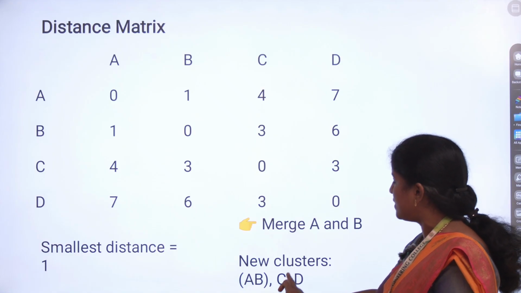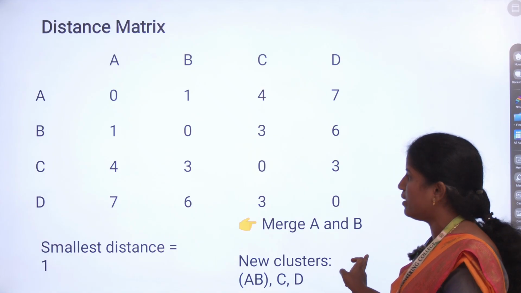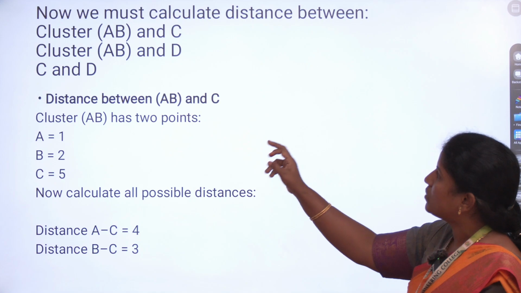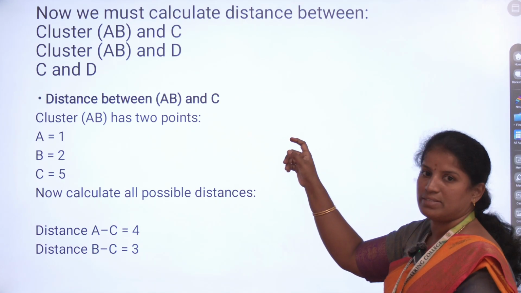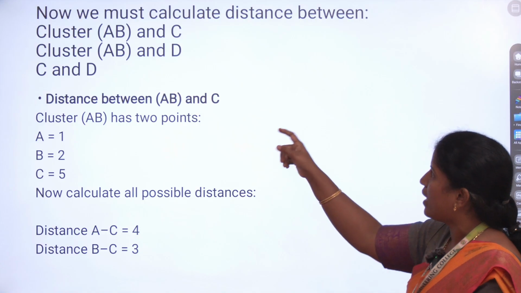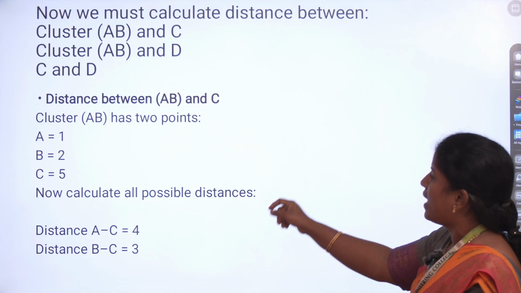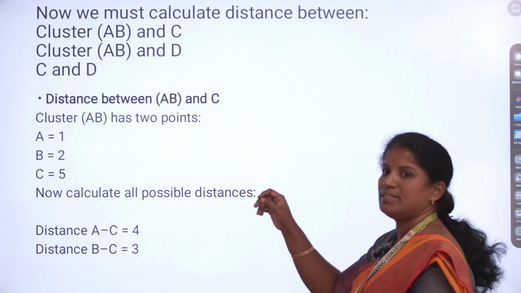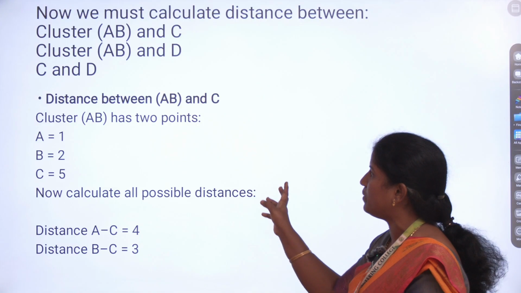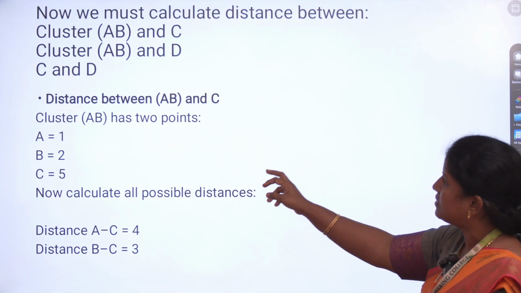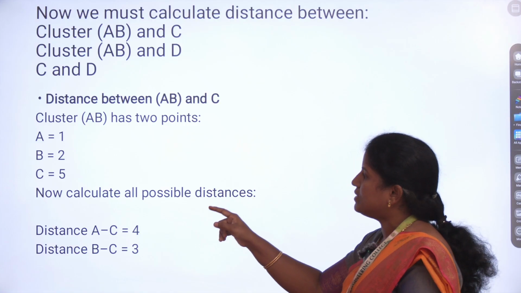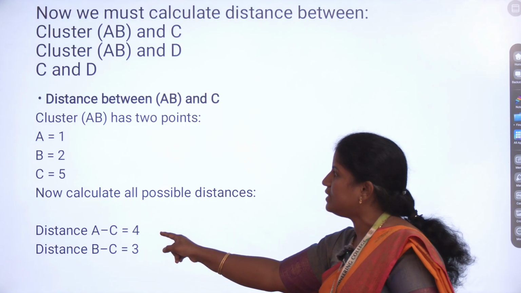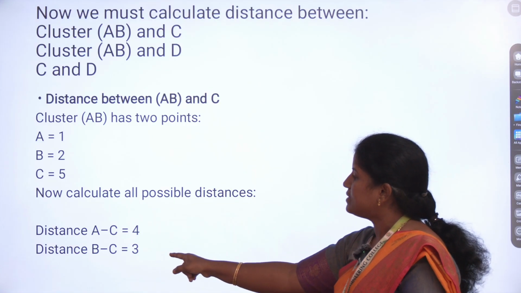So we consider all the remaining clusters: cluster AB and C, cluster AB and D, and the remaining pair C and D. Now we have to calculate AB and C, then AB and D, and finally C and D, the distance between two points. Here cluster AB has two points: A is 1, B is 2, and C is 5. So A minus C is 4 and B minus C is 3.